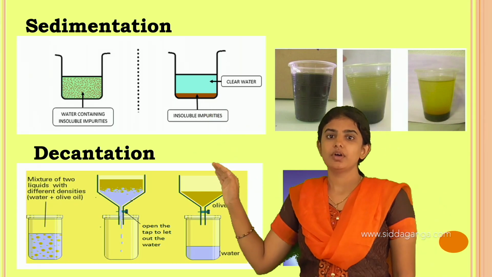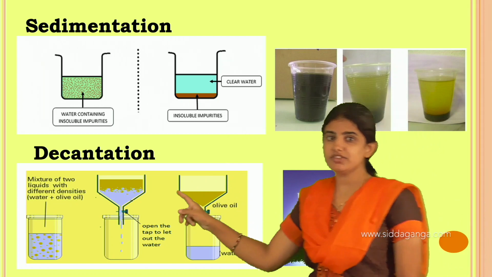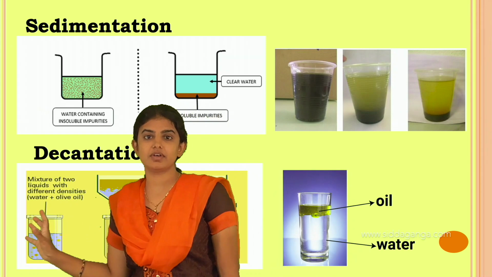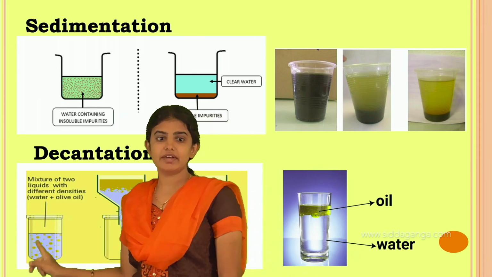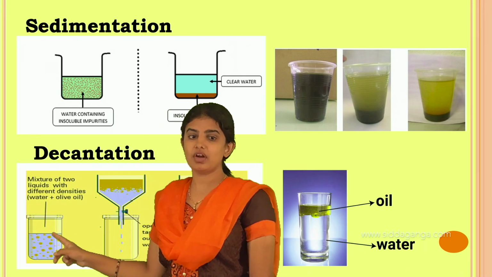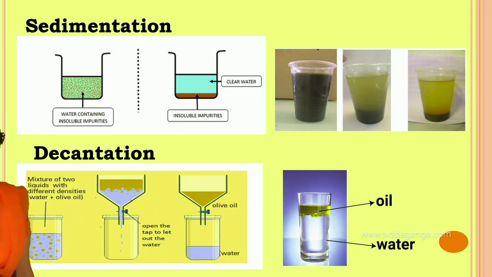And see, this is how the sedimentation process is done, and it is followed by the decantation process. This clear liquid we have to take into another vessel. The liquid will be poured into another vessel. And see, this is a mixture of liquids with different densities, water and olive oil. See, the decantation process is also done with immiscible liquids. Immiscible liquids are those liquids which do not mix with each other, and this is called an immiscible liquid. See, oil can easily be removed from water by using the decantation process.